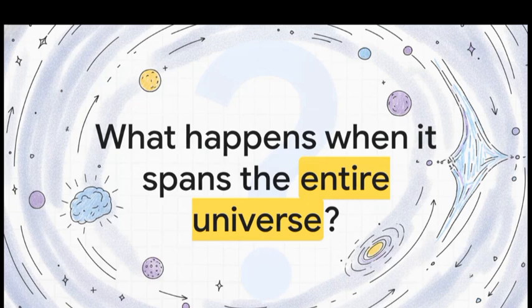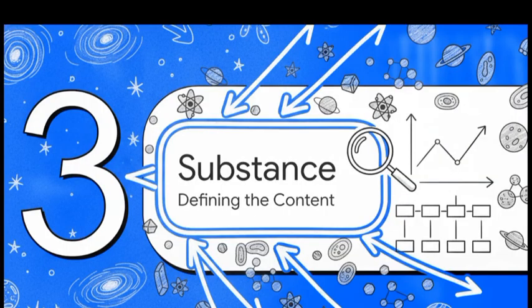So what actually happens when a concept spans the entire universe? By starting with this word, we're kind of forced to ask ourselves how we can even begin to grasp an idea that operates on a scale this massive and all-encompassing. Try to just hold the concept of an expanding universe in your head for a second. It bends the mind, doesn't it? It completely challenges our capacity for understanding boundaries. Which brings us to part 3, substance, defining the content.